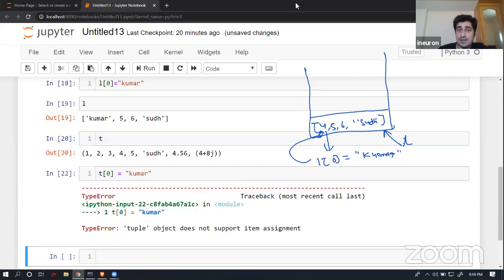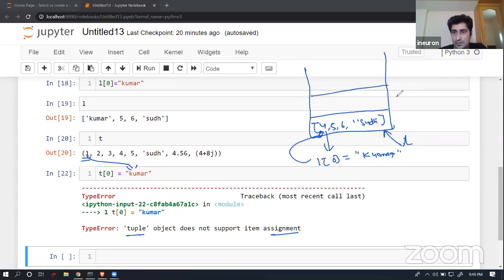Here is a difference that you will be able to observe. When I'm trying to perform a reassignment operation for this particular element, which is available inside a tuple, so I'm trying to replace 1 with KUMAR, it is giving me an error saying that tuple object does not support item assignment. And that's the difference that you will be able to observe.